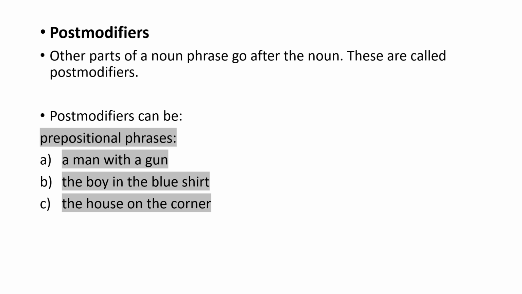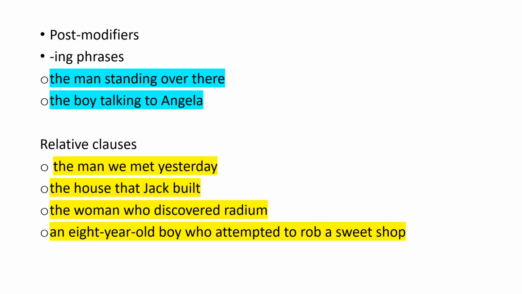So over here, with a gun is a prepositional phrase and it is a post-modifier. The boy in the blue shirt, so the boy is our noun phrase and in the blue shirt is a prepositional phrase. The house on the corner, the house is the noun phrase and on the corner is a prepositional phrase.